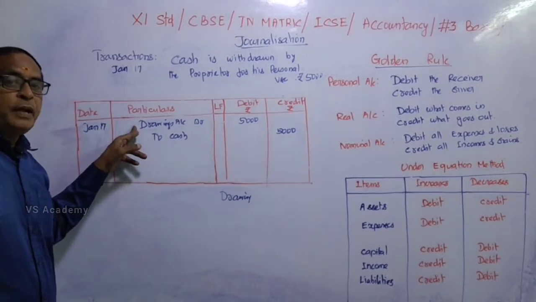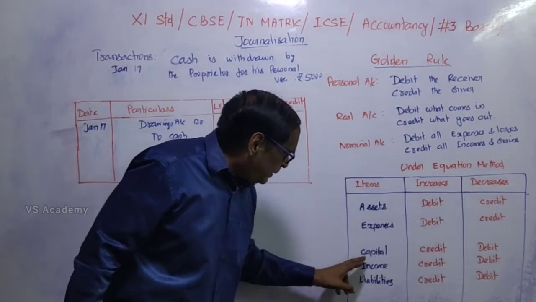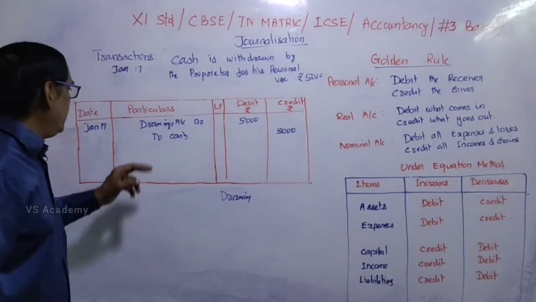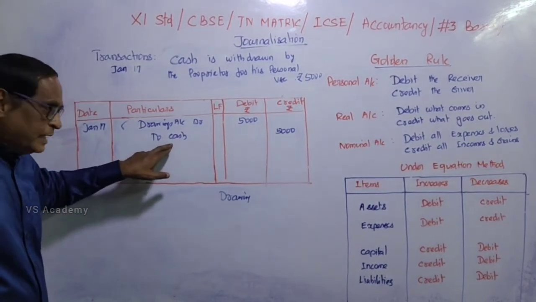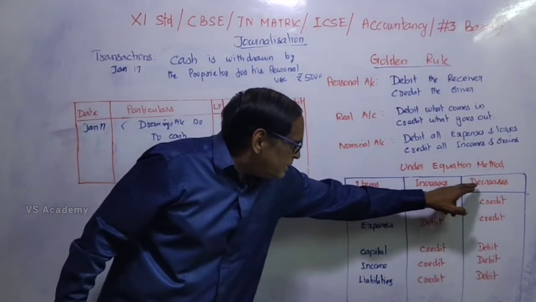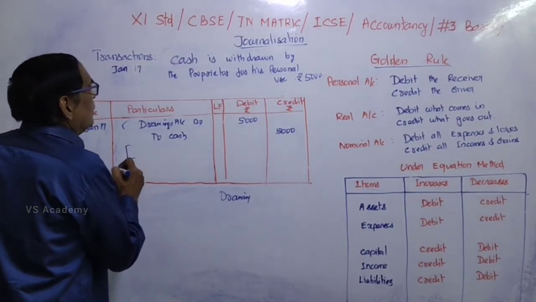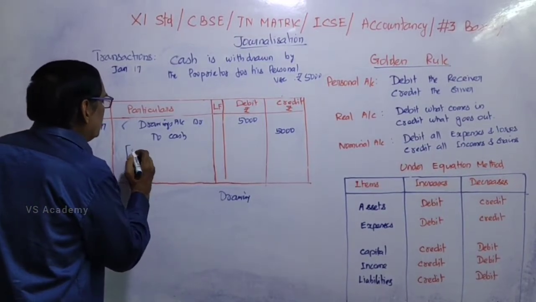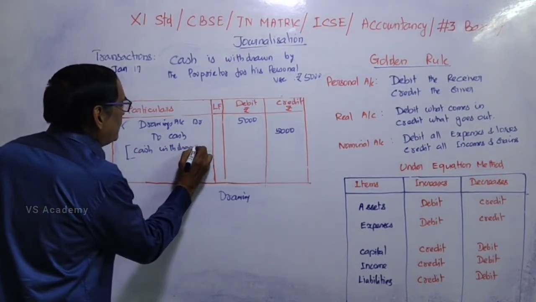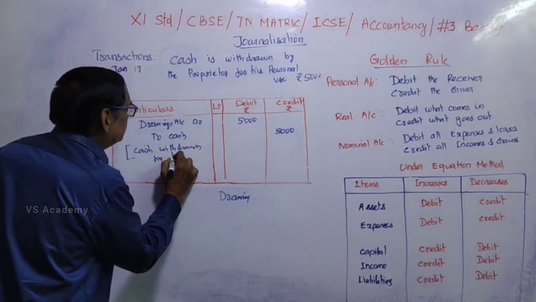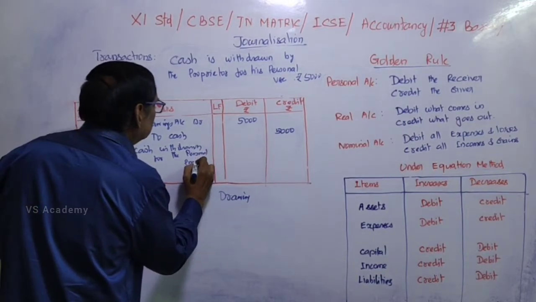If we apply the equation method, drawings means drawings. If we draw, the capital account is to be reduced. So decrease in capital should be debited. So drawings is debited. And then asset, cash is an asset. Cash is decreasing. So decrease in asset is credited. So cash is credited. Cash withdrawn for personal purpose, that is a narration, for personal purpose or personal use.